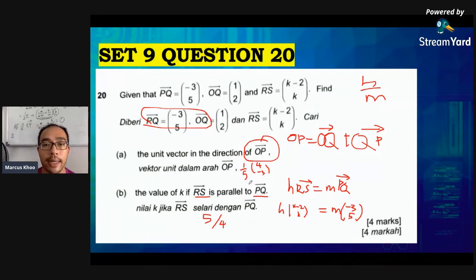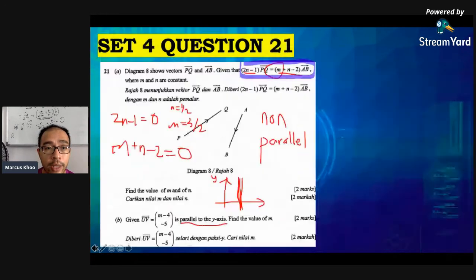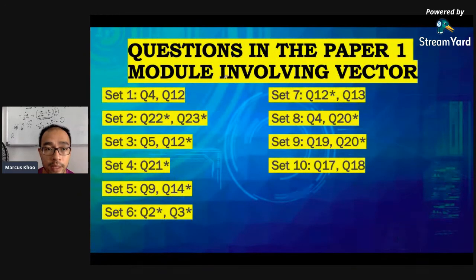So I want to show this last question because I want to end this session just to show you that this is a very popular type of paper 1 question. If you look at the beginning, there are 10 sets but minus 2, so there are 19 questions altogether. If you do all these 19 questions, including the ones that we've already started, you will notice that there's a certain pattern to these paper 1 questions. They don't really question at a very high level yet. Wait till we go to paper 2. Paper 2 is a bit more difficult.